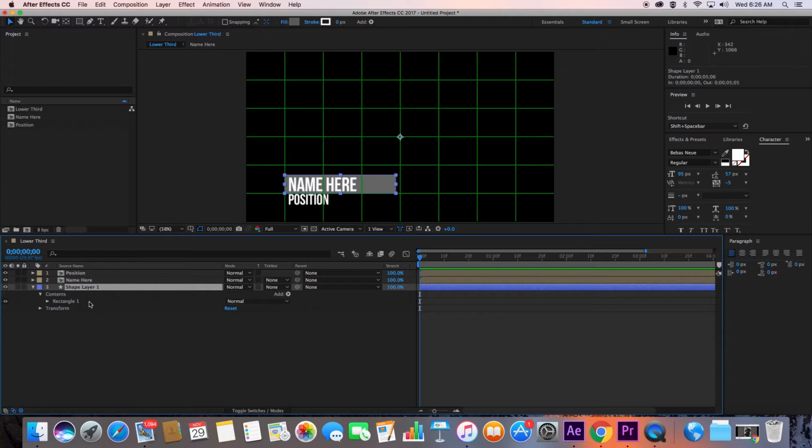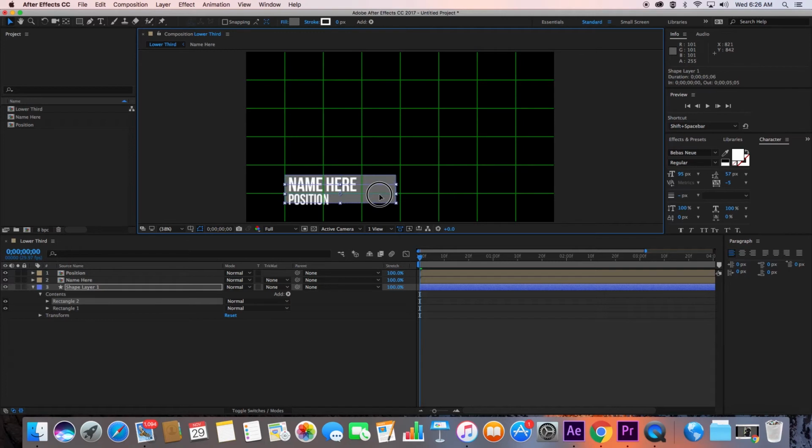So let's go ahead and do that again one more time. With my shape layer selected, you know what? We're gonna keep it simple. I like the size of that. I'm gonna select this rectangle, and just like we duplicated our text layer, I'm gonna hit Command D and create a second rectangle. Now you can't see it, but since we have our selection tool selected, let's just drag down, and again hold the shift key so it keeps the horizontal position. And now you can see there's two boxes, 1 and 2. And you can see rectangle 2, rectangle 1.